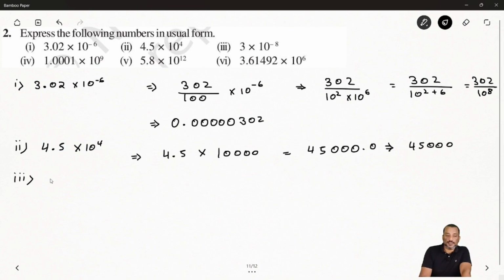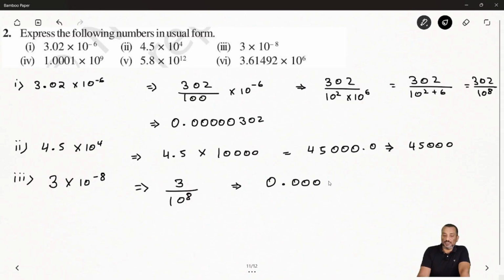Now the next one you can try with the third one. It is saying 3 into 10 to power minus 8. In the same way, we can say 3 by 10 to power 8. Now we have to move the 3 along with the 0 by 8 decimal places. So you have to write first one 0, then 7 zeros: 1, 2, 3, 4, 5, 6, 7, and then 3. You can see a total of 8 decimal places because the power is 8. So it is clear.